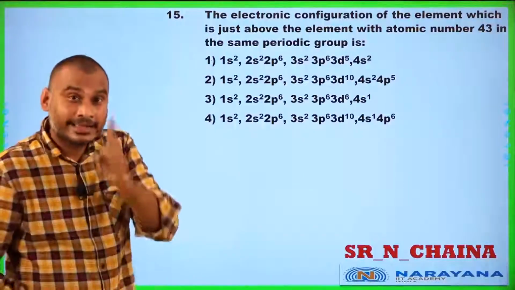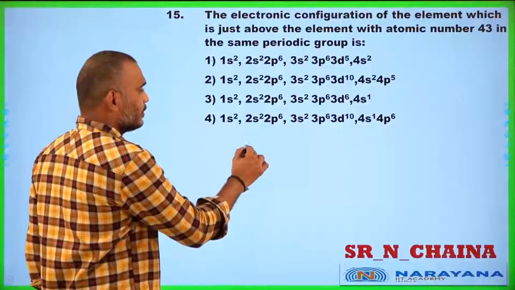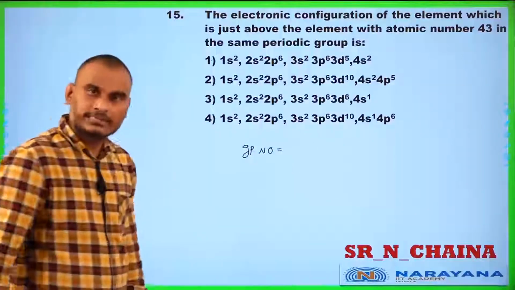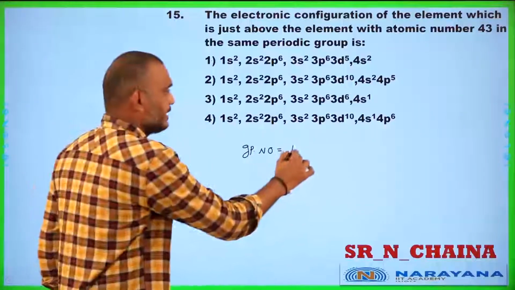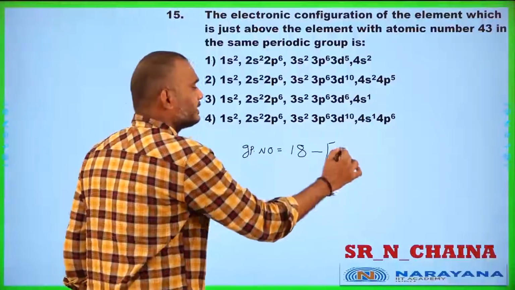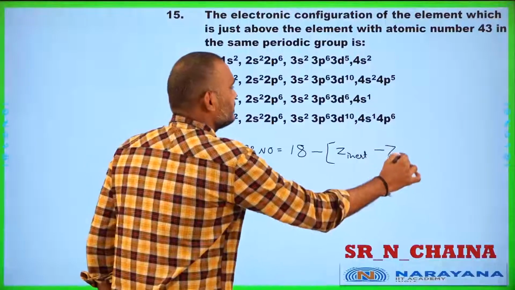How to calculate? In the first question itself I gave a hint: group number is equal to 18 minus, next inert gas minus Z given.